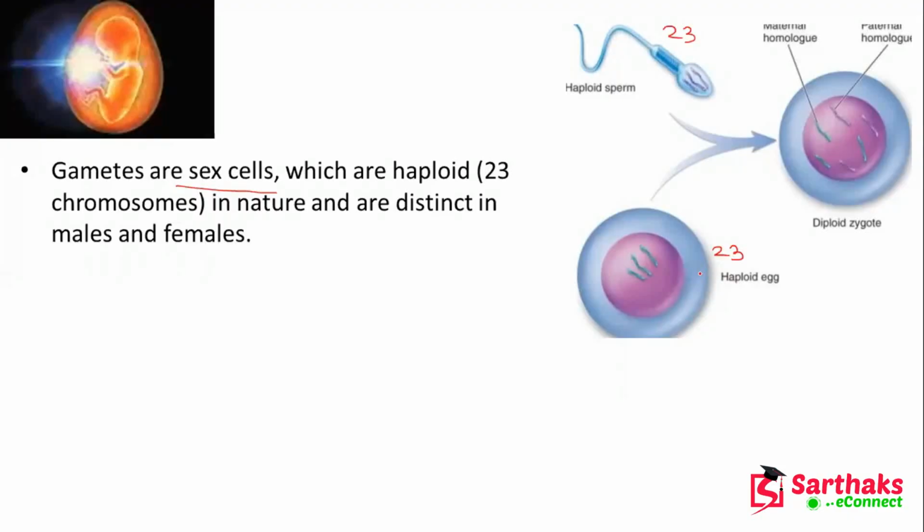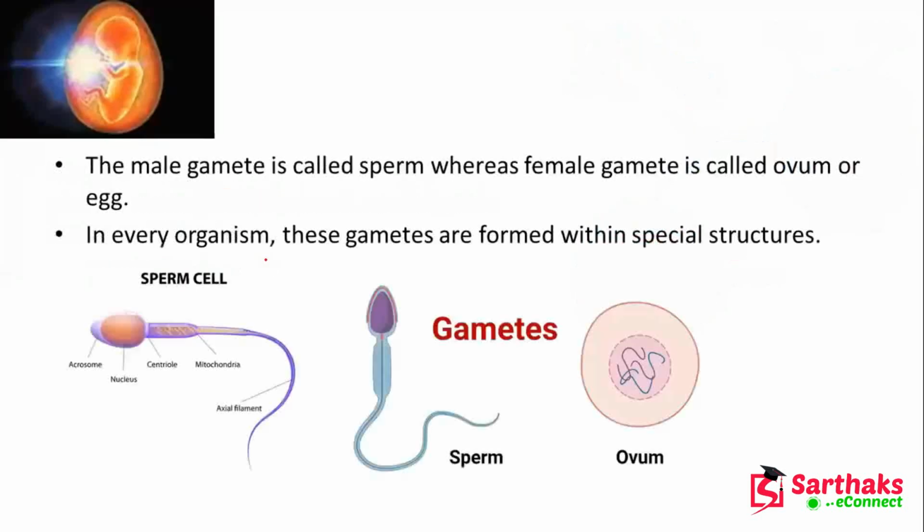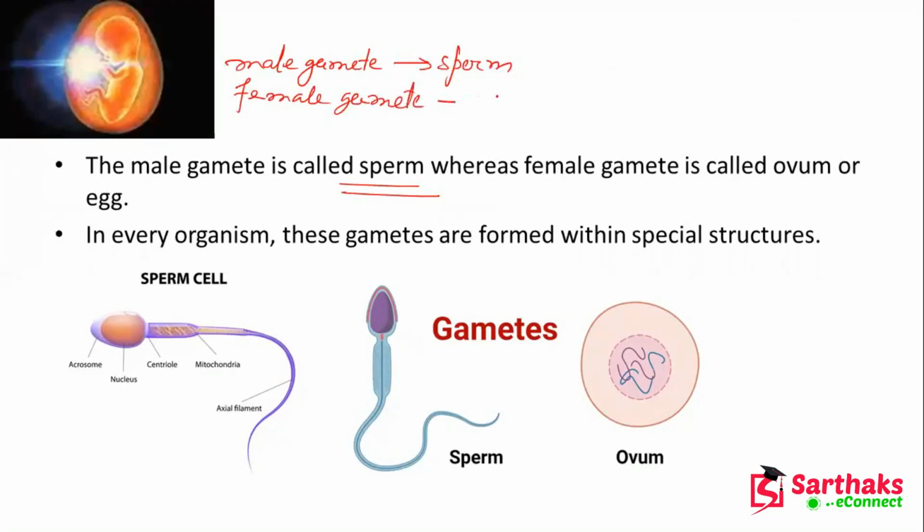Now the male gamete is called the sperm, whereas the female gamete is called the ovum or egg.